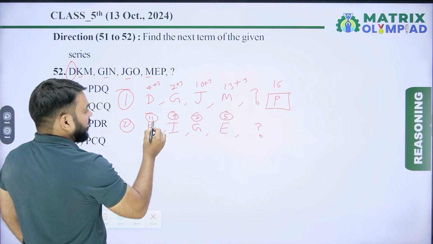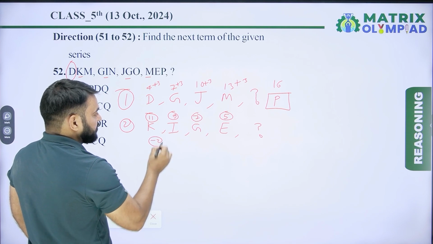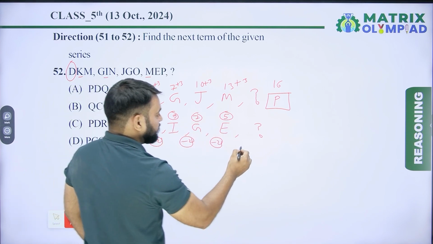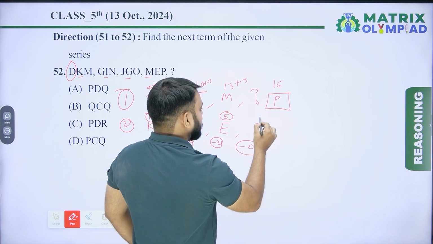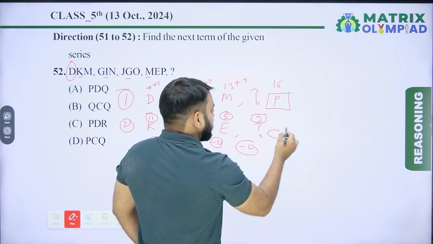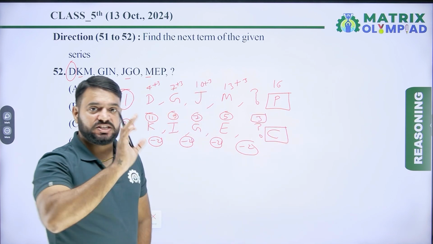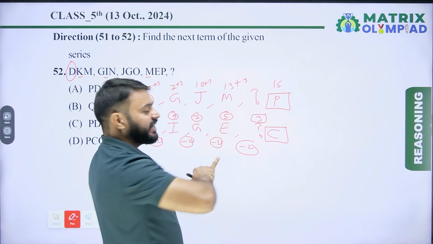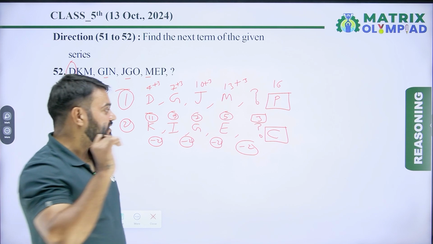So the pattern is 11 minus 2, it means 9. Now 9 minus 2, it means 7. 7 minus 2, it means 5. Now similarly 5 minus 2, it means 3. So now here the alphabet is C, because the place value of C is 3 in the English alphabet. So the second alphabet of the missing term is C.